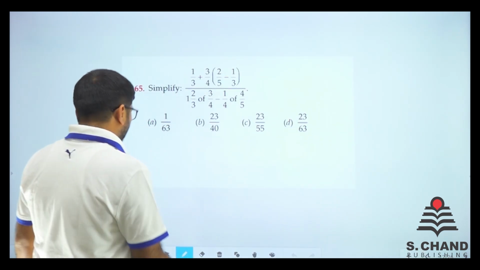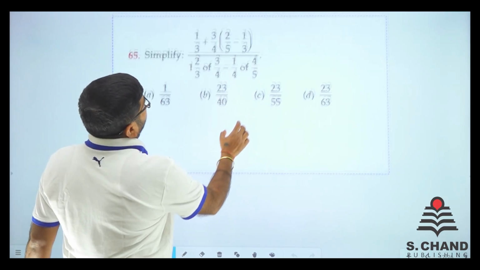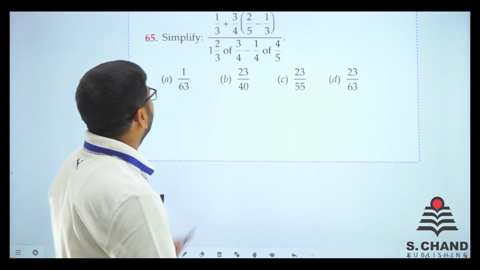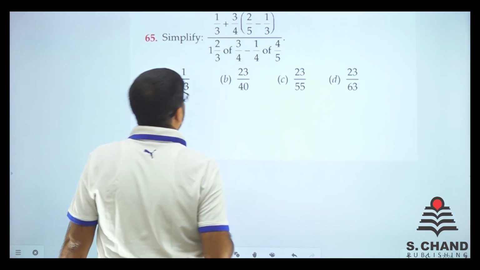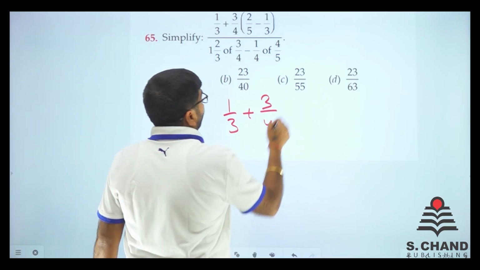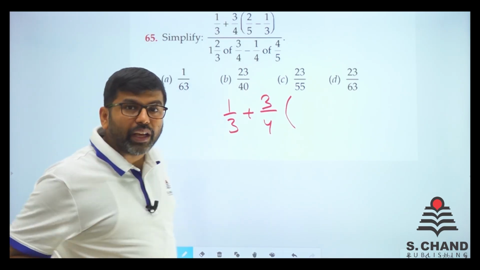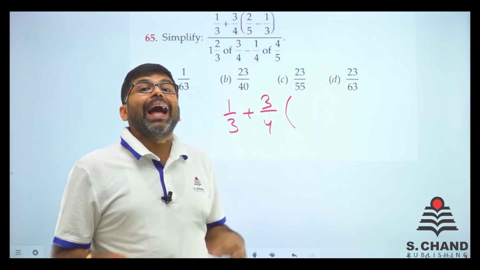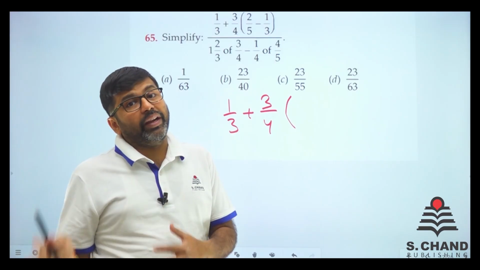Here we go. Simplify. I guess this time we have a bigger fraction part of this. So we'll do that. We have got 1 by 3 plus 3 by 4. You must be very much careful of writing, because if you write it carefully and correctly, the answer is in the right direction.